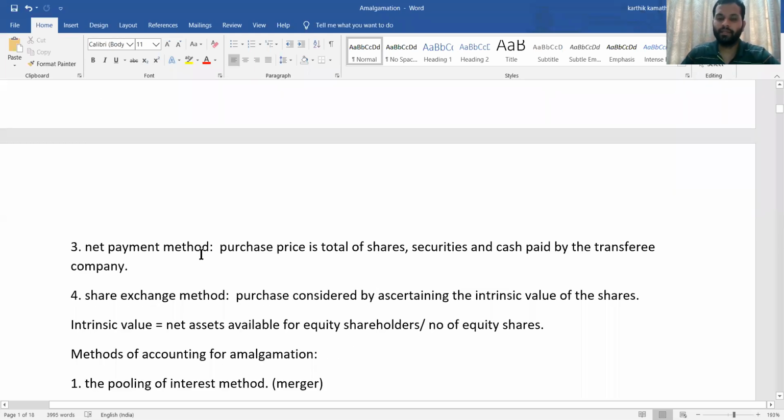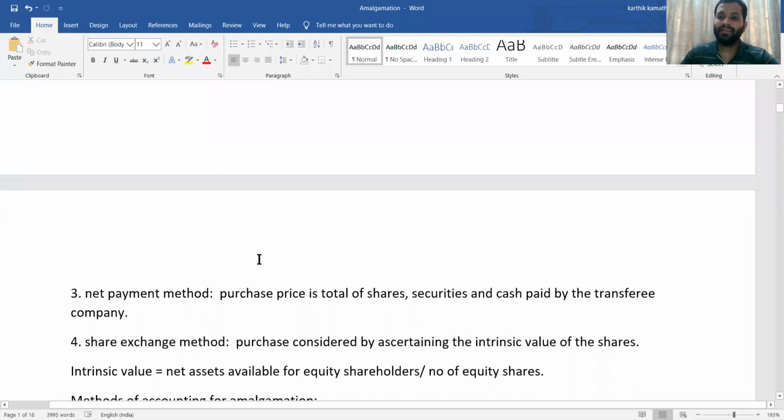Net payment method. So what is the difference between net asset and net payment method? In the case of net payment method, what happens? Here, except the asset, other things are considered, like shares, equity shares, preference shares, and debentures, and cash is also paid by the transferee company in the case of net payment method.